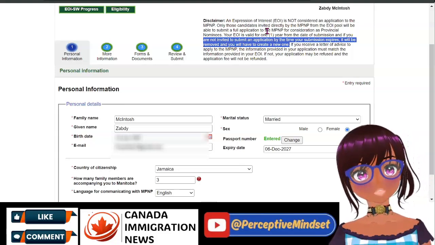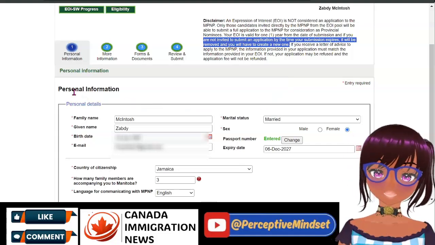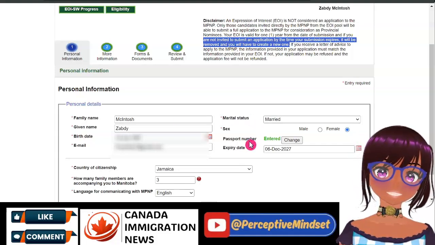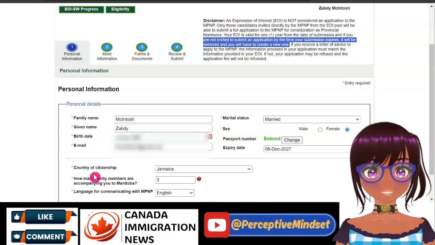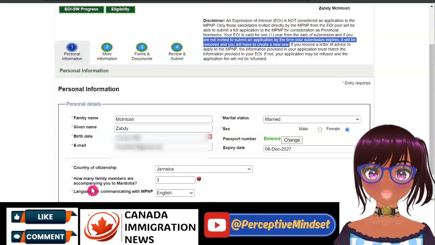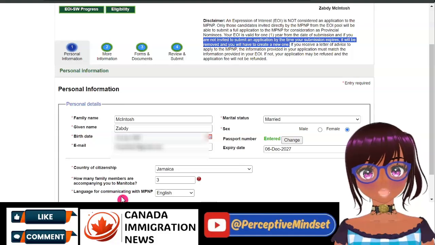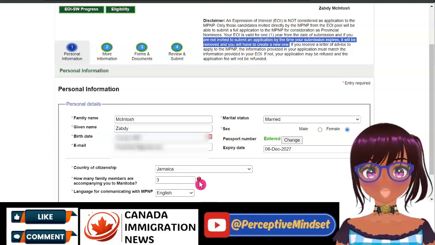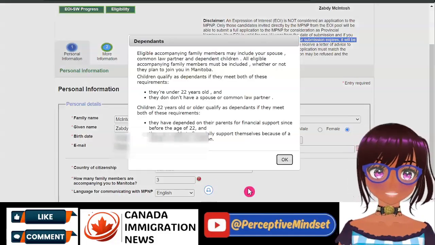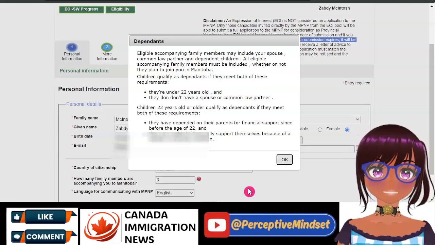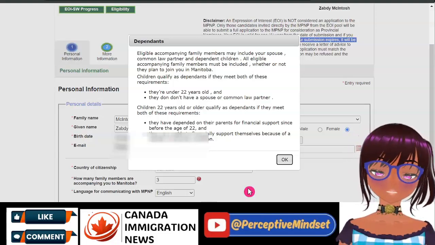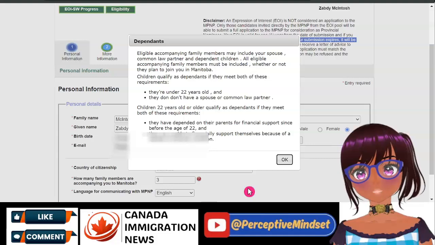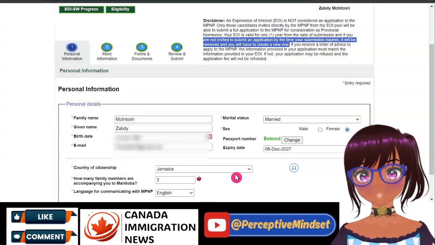to recreate this profile. You will be required to enter some personal details: name, birth date, email, marital status, gender, passport, expiry date, and then your country of citizenship. Then you are required to say how many family members are accompanying you to Manitoba and the language for communicating. Now there's a question mark here. You can expand that and it will tell you that eligible accompanying family members may include your spouse, common law partner, and dependent children. All eligible accompanying family members must be included whether or not they plan to join you in Manitoba.